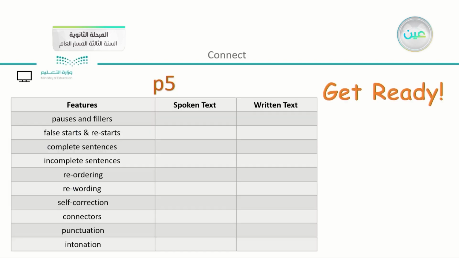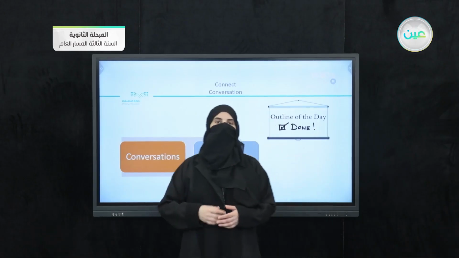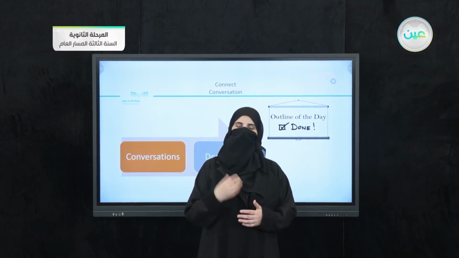So what's next? You can see on page number 5, just take a look here, there is an interesting table. Now there are lots of features, and we have spoken and written. This is something that we are going to discuss in our next lesson, so get ready. At the very end, you can see that we have different conversations. We gave different examples, and of course, many deduction phrases we used throughout the lesson.